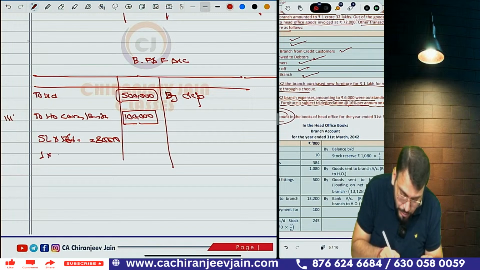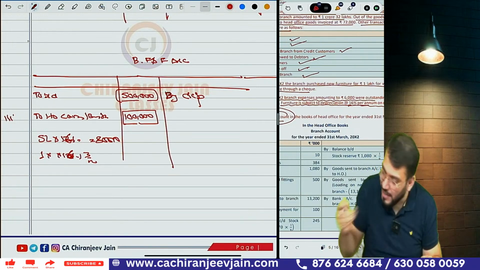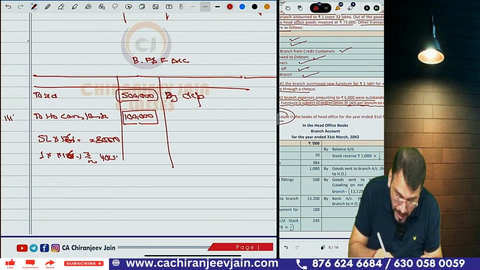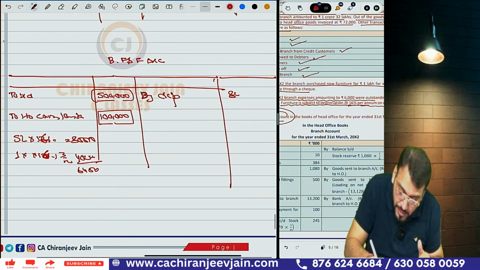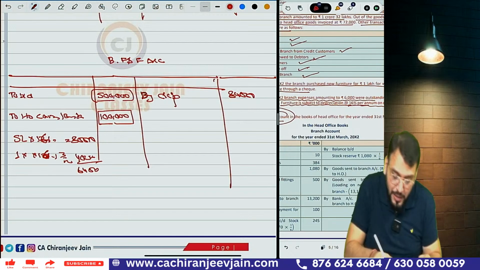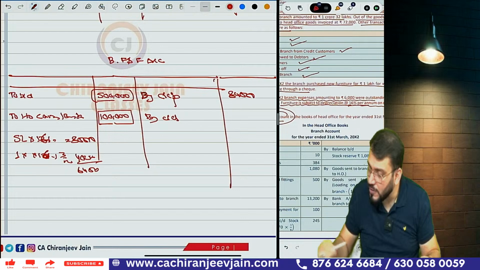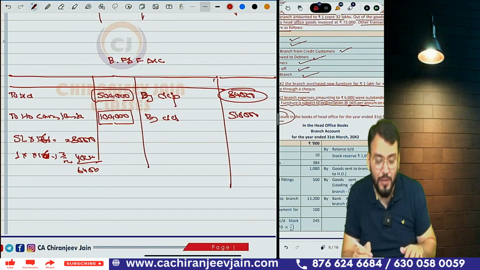And 1 lakh into 16% into 3 divided by 12, it is coming 4,000. The total depreciation is 84,000. So we write down 84,000 and this depreciation will be transferred to P&L, and the closing balance will be 6 lakh minus 84,000, that is equal to 5 lakh 16,000.